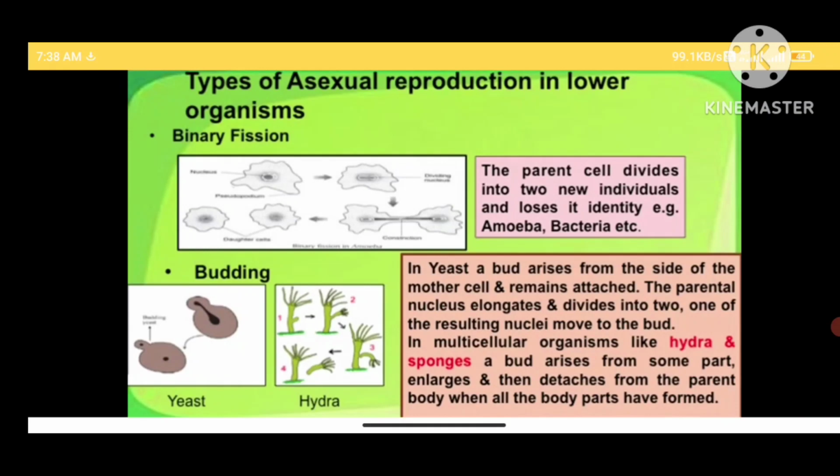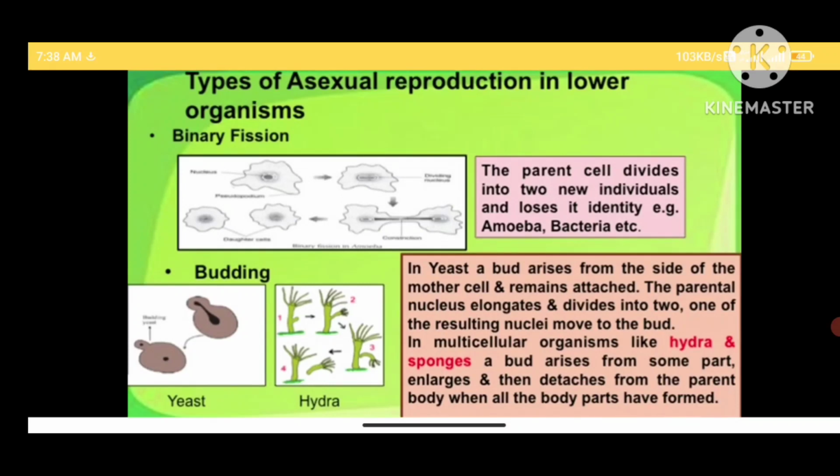Binary fission is first. Look at the diagram on your screen. It depicts the binary fission in amoeba. Amoeba is a unicellular organism. It elongates along with its nucleus. Nucleus divides into two, and finally the cell divides into two and the parent cell loses its identity.